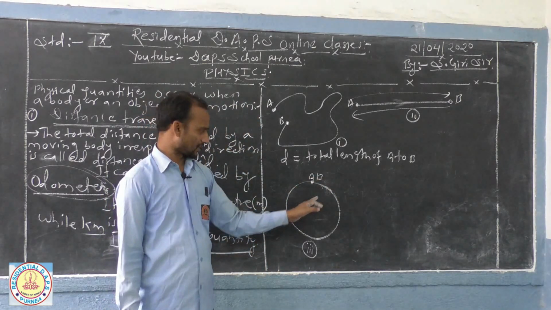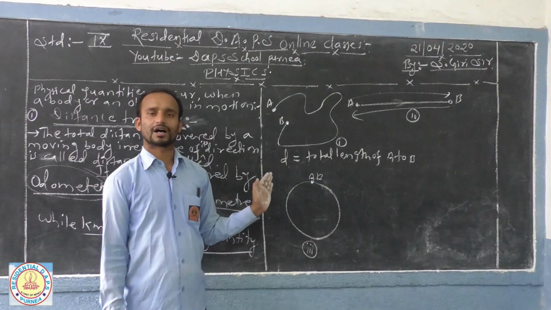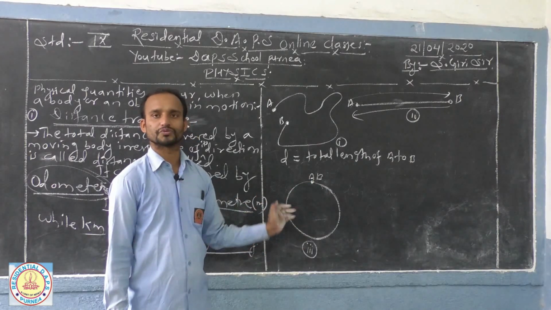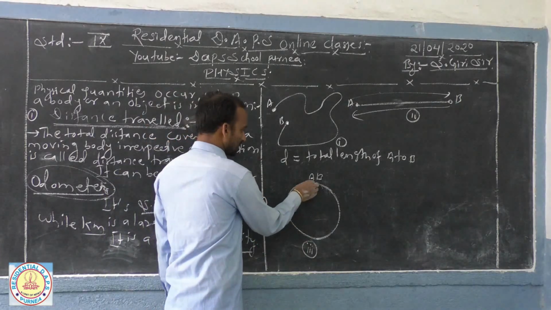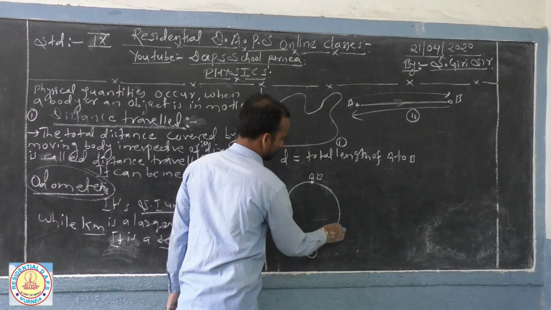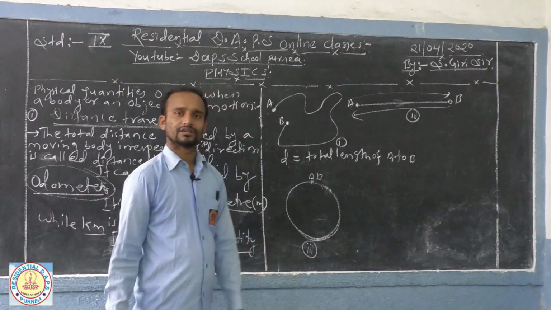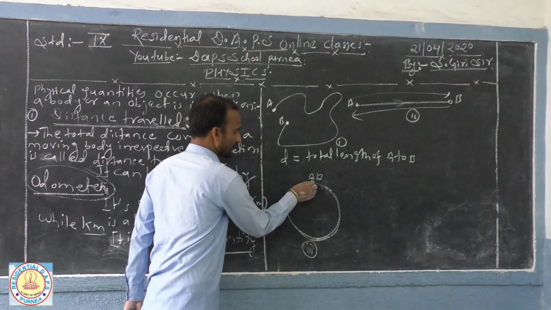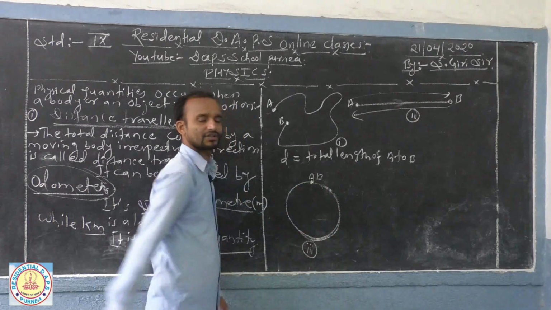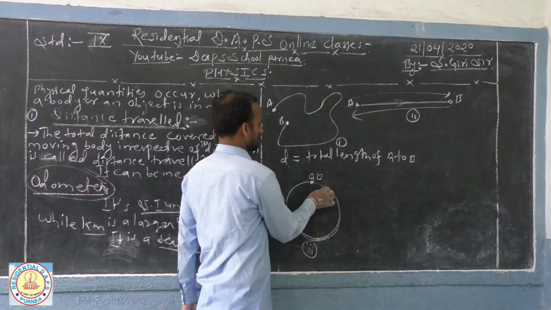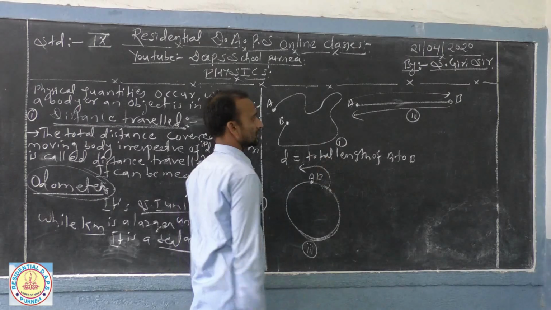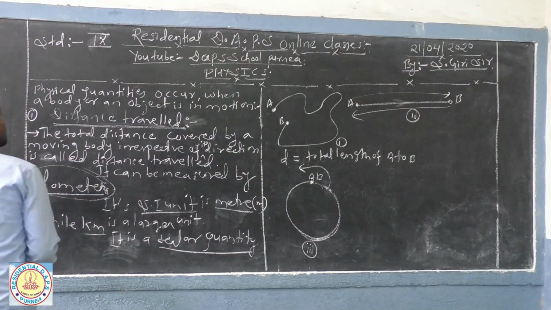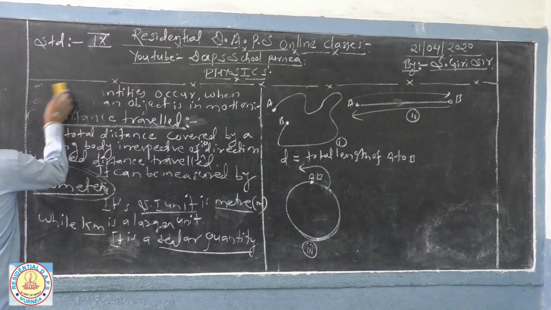And what will be the formula or the distance covered by a circular moving object? Simply, you have to take the length of the circumference, means the total length from the starting point, the initial point, to the ending point. That is the distance covered by that body. So the next topic we are going to study is displacement.